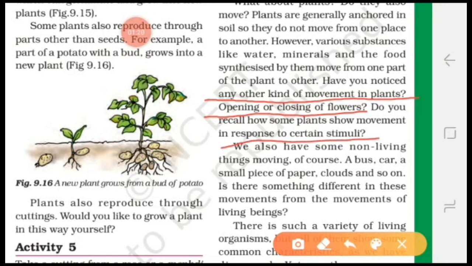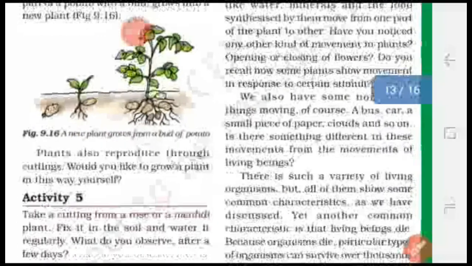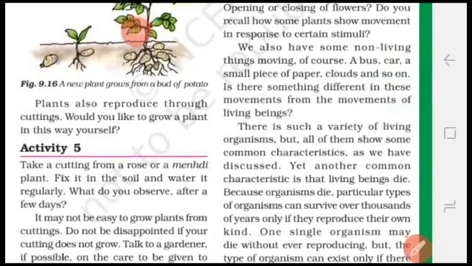Students, what happens when you keep a flower in the room? Then it will bend towards the sunlight, and the flower changes its position to face the sun in a sunflower. And when you touch the leaves of the touch-me-not plant, then the leaves fold. Means plants show response to stimuli. These are the movements in plants.